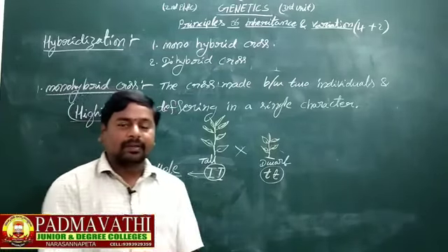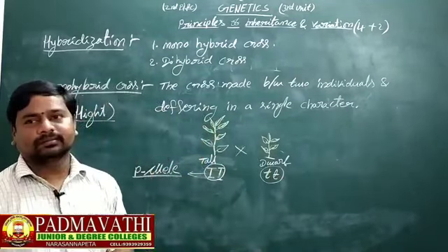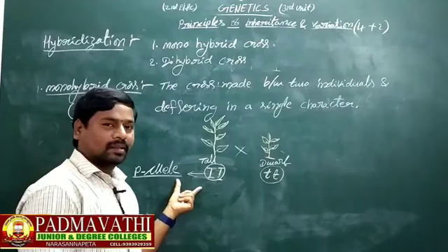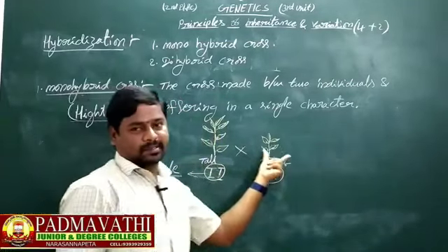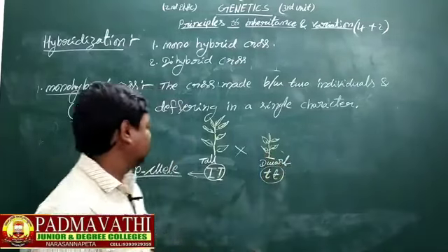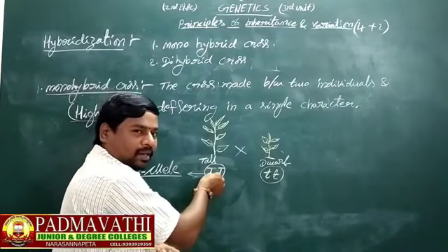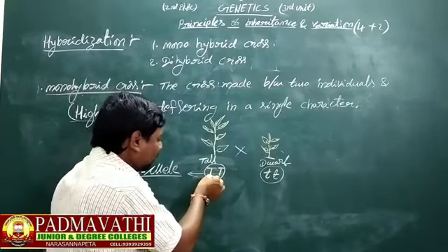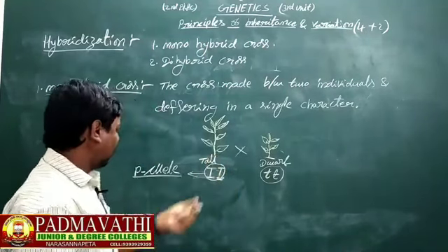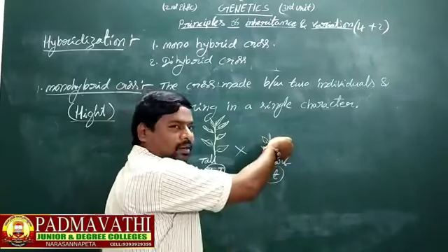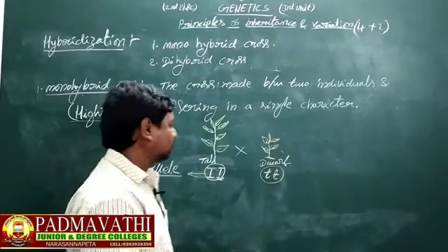The factors which determine the characteristics in an individual, that is called alleles. Here the tall character is determined by big T and big T. These two are factors or alleles. Here the dwarf character is determined by small t and small t.